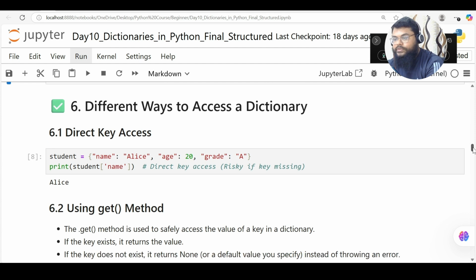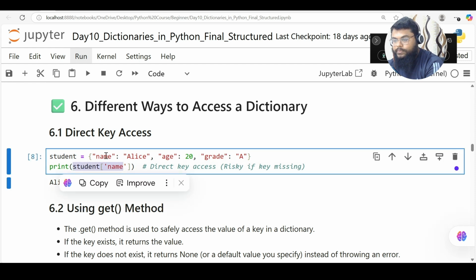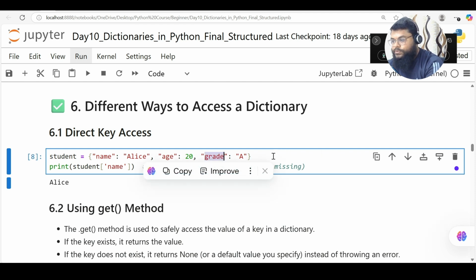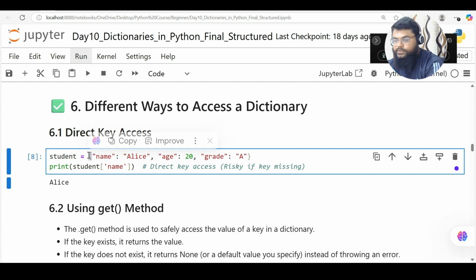So what are the different ways to access a dictionary? One, we saw that I can access it through the key. So what are my keys? Name is my key, age is my key, grade is my key. And you notice dictionaries are also created using open and close curly brackets.